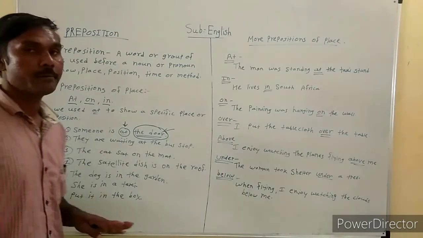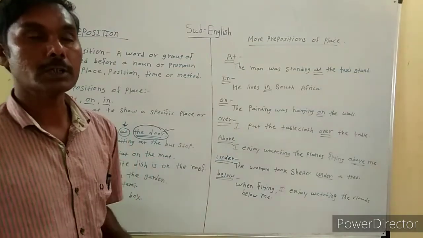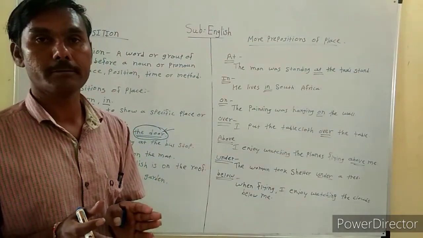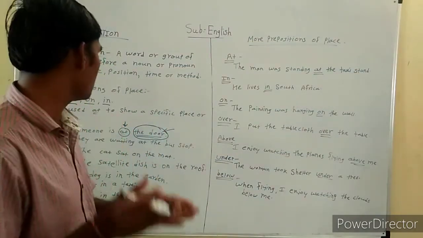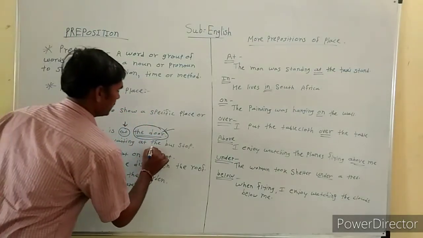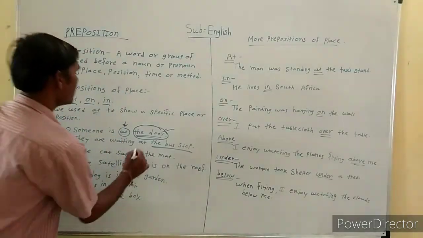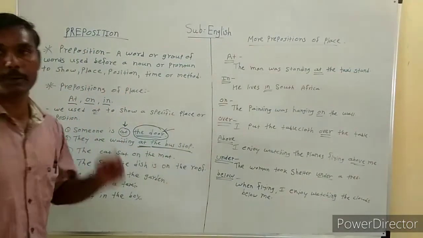Next sentence, they are waiting at the bus stop. The bus stop is also a particular place or a specific place. So here at is a correct preposition.